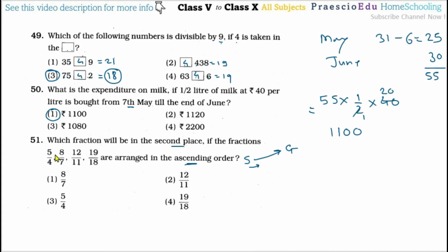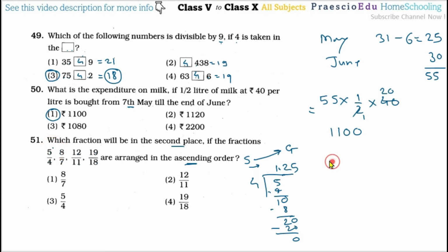So a better way is that we will directly convert them into decimals, which means we will do the divisions. So 5 by 4: 4 ones are 4, so 1 balance, then decimal point, so 10, 4 twos are 8, minus 8, so 20, 4 fives are 20, okay, so 0 is there, so 1.25 for this one.